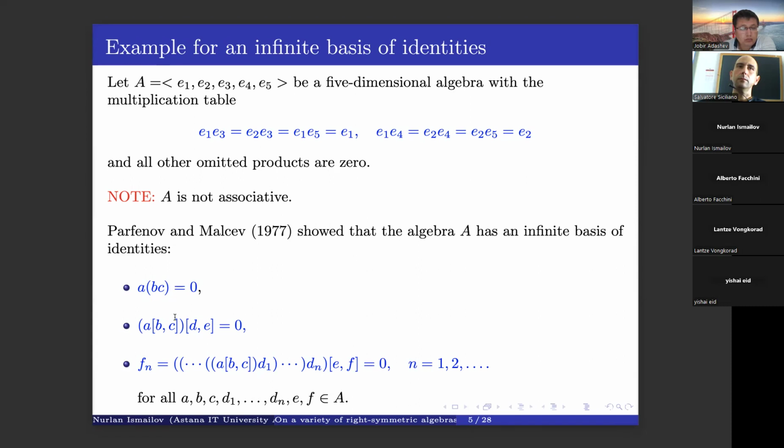This algebra satisfies the following identities, and F_n, for any n, is not a consequence of these two identities and the previous polynomials with lower index. This is a simple example of an algebra that has an infinite basis of identities.